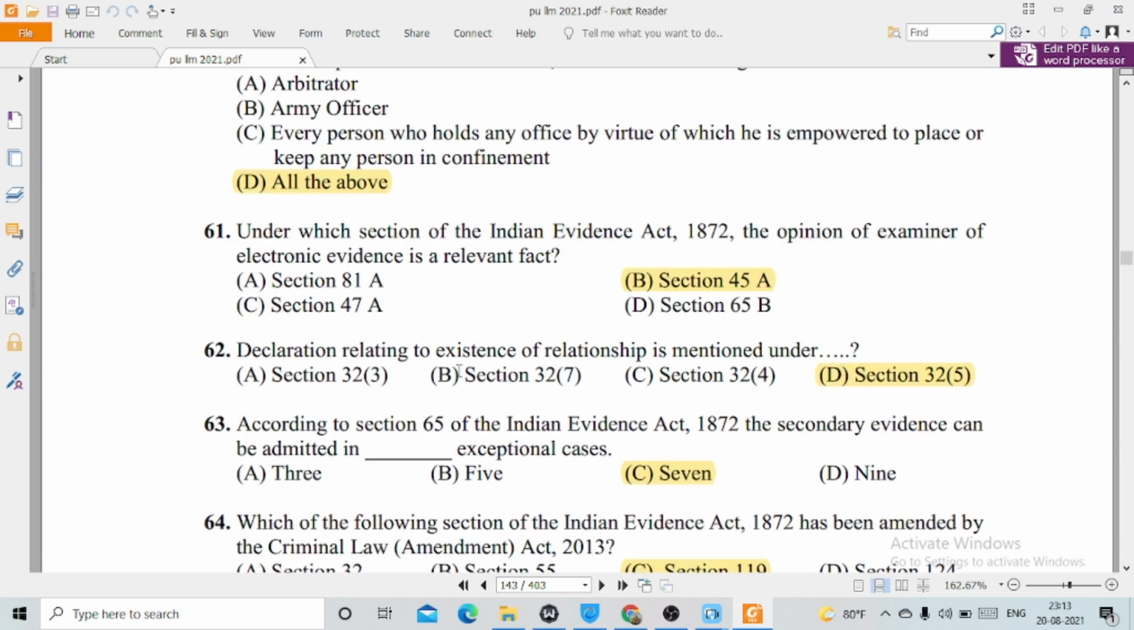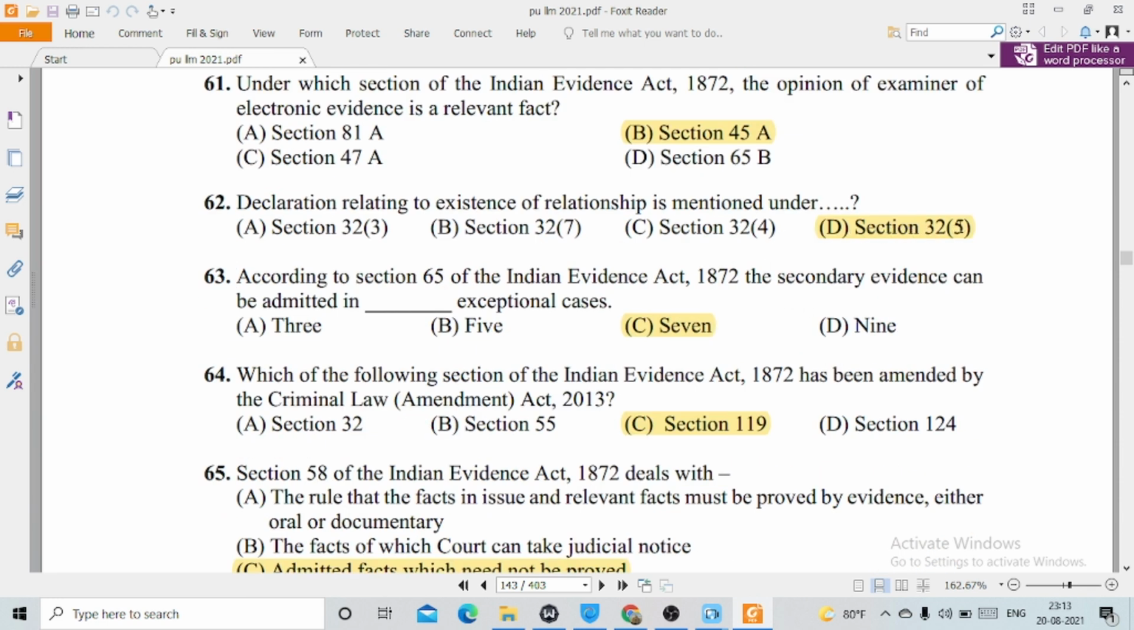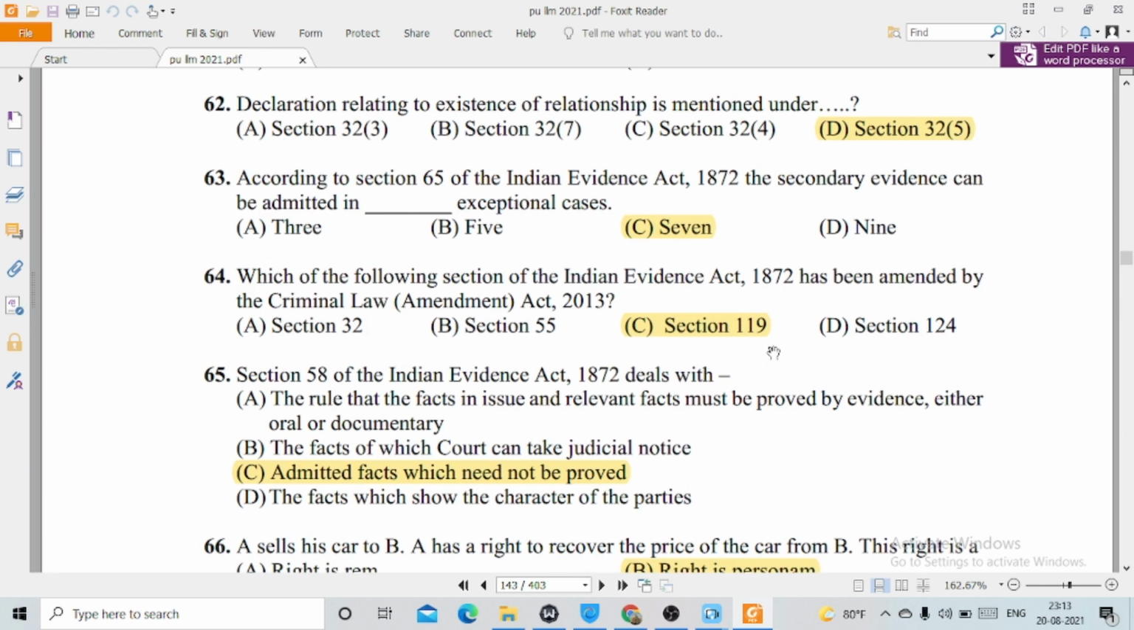62, declaration relating to existence of relationship is mentioned under option number D, Section 32 clause 5. 63, according to Section 65 of the Indian Evidence Act 1872, secondary evidence can be admitted in 7 exceptional cases. Option number C. 64, which of the following sections of the Indian Evidence Act 1872 has been amended by the Criminal Amendment Act 2013? This is option number C, Section 119, which deals with dumb witnesses. 65, Section 58 of the Indian Evidence Act deals with option number C, admitted facts which need not be proved.